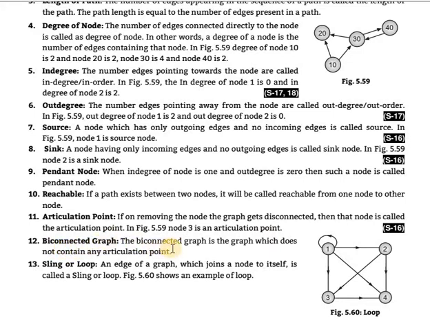Biconnected graph. A biconnected graph is a graph which does not contain any articulation point. That means when we remove any node, the graph is still not disconnected. That is said to be a biconnected graph. Self-loop or loop: an edge of a graph which joins a node to itself is called a self-loop or loop. In the figure, the node is joined to itself, so it is said to be a loop.